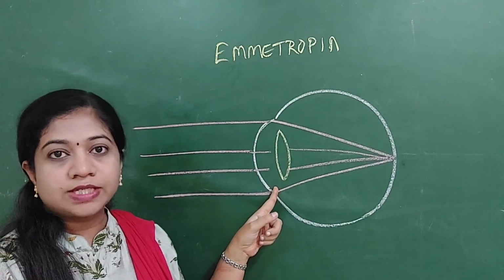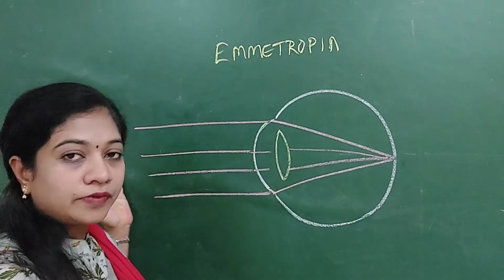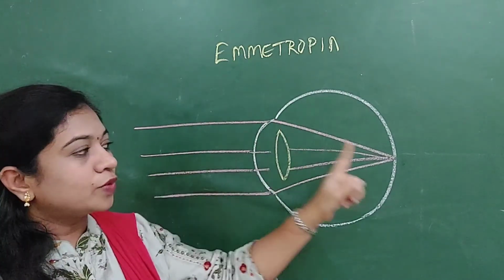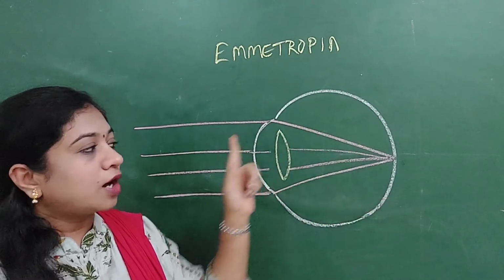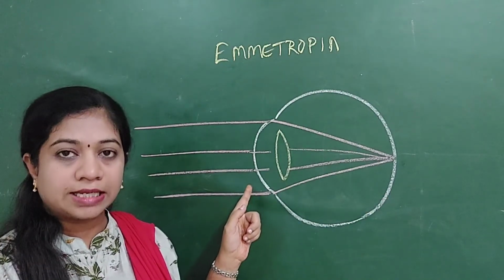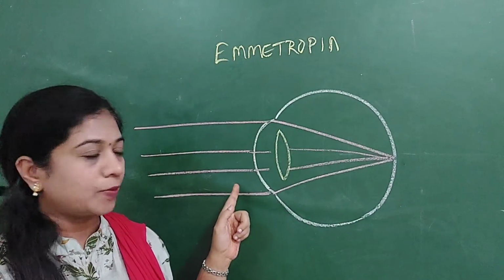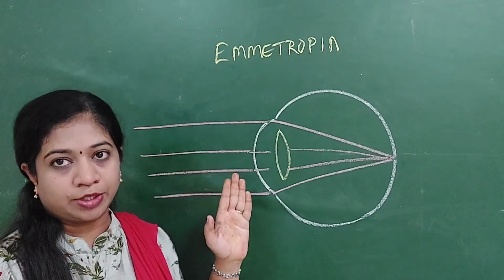All these parts of this definition are important: rays of light coming from infinity, focusing onto the sensitive layer of the retina, accommodation being at rest, meaning the eye is not using accommodation. I will tell what that is. This state is called emmetropia.